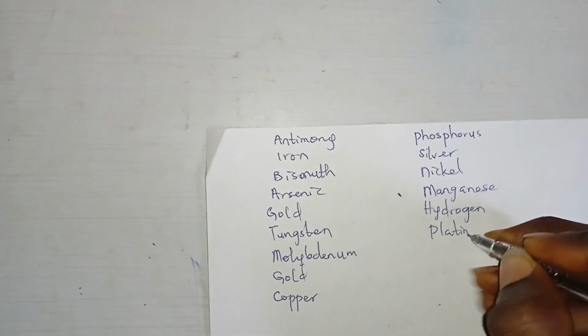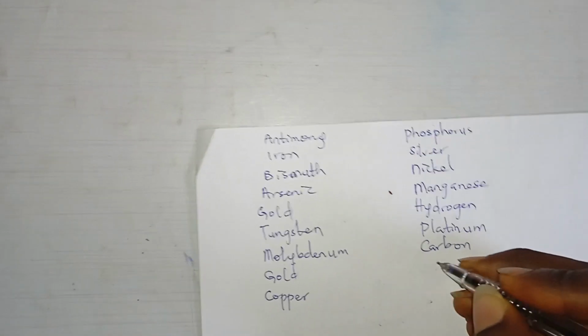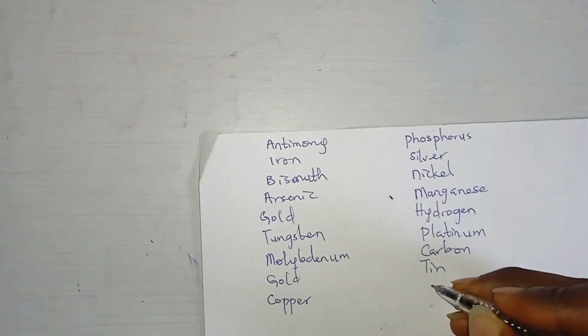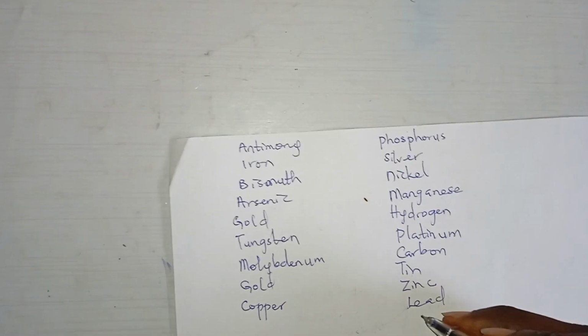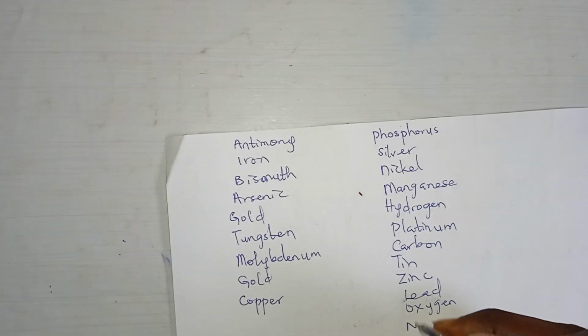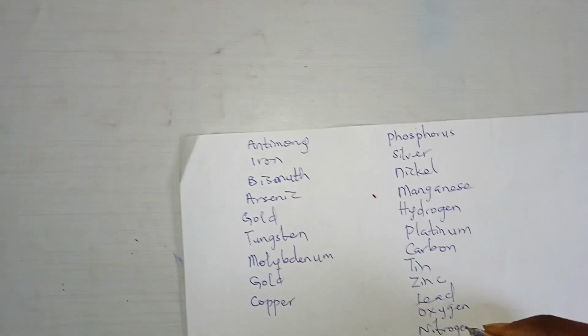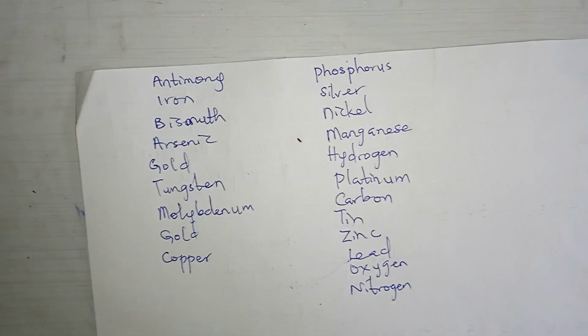God helping us. So what I'm listing out are elements that Antoine Lavoisier discovered in his lifetime. So lead, oxygen, nitrogen. So there you have it.